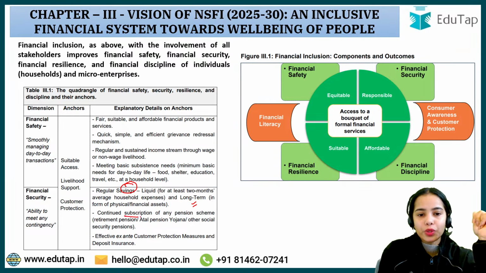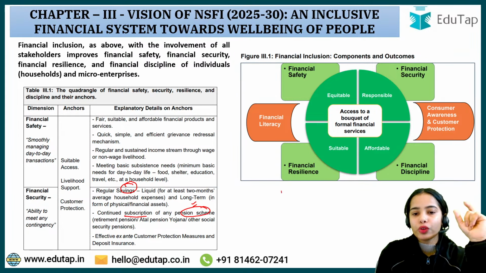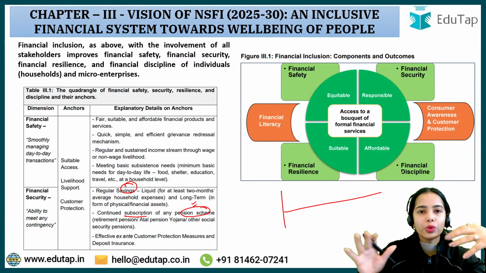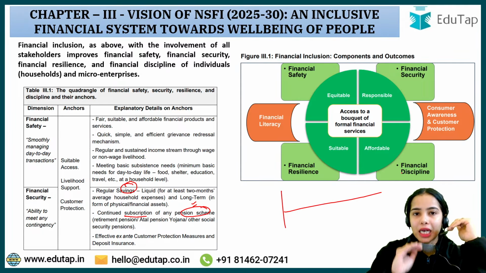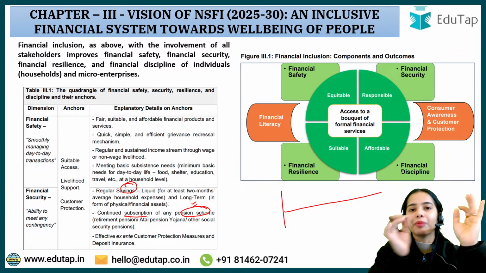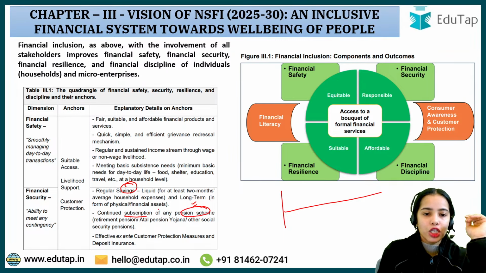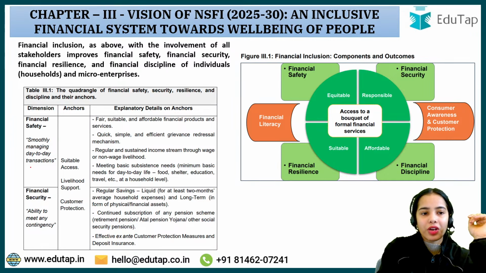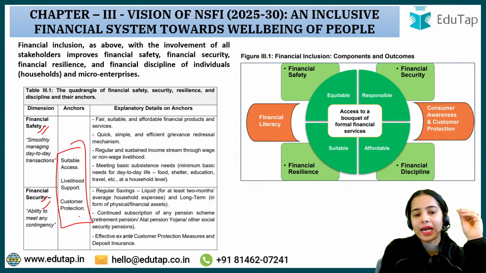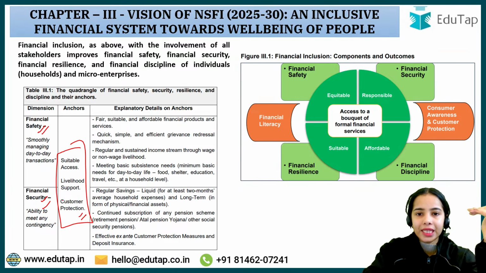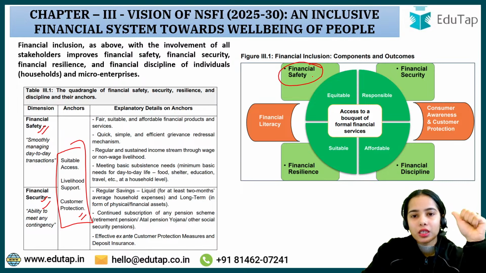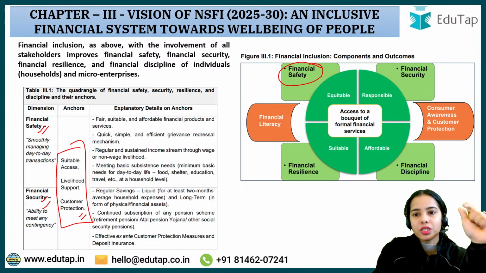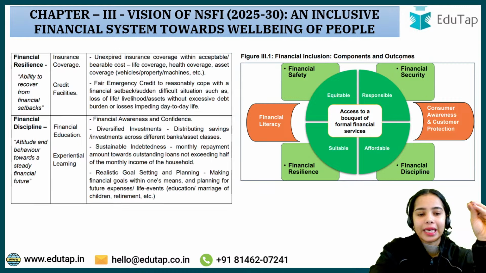Okay, so continued subscription of any pension scheme. After retirement, you need to maintain your standard of living. For that, you need a pension scheme so that after retirement you have a regular flow of cash. Then effective customer protection measures and deposit insurance. So this is financial safety and financial security. The anchors are suitable access, livelihood support and customer protection. And the meaning I have told you: financial safety means smoothly managing day-to-day transactions. Financial security means ability to meet any contingency.